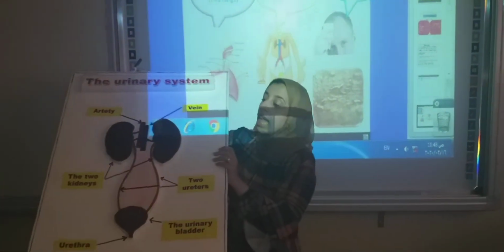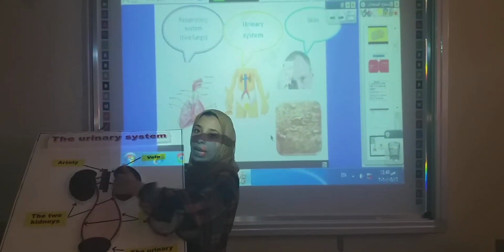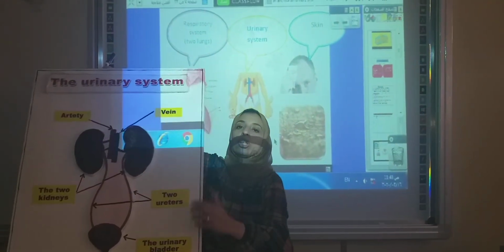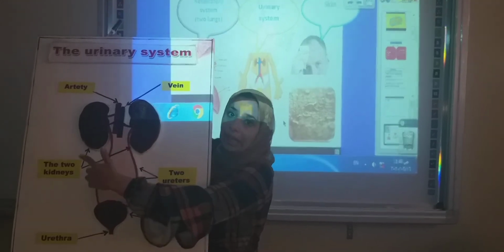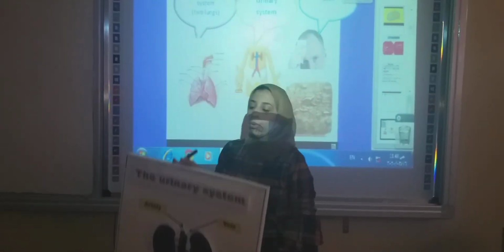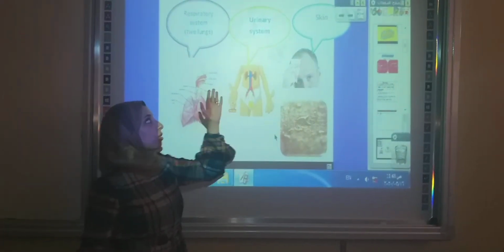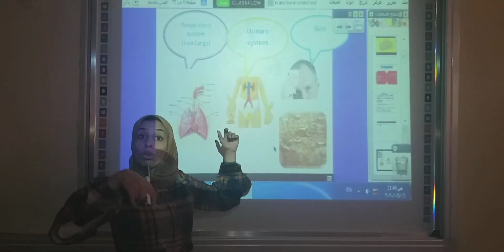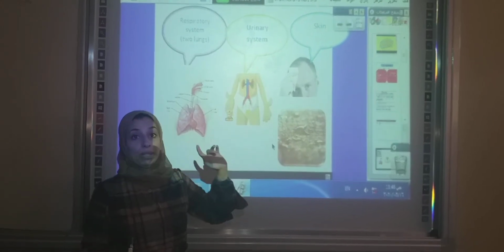Can you see? The main organs in the urinary system are the two kidneys. Repeat after me. Two kidneys. The two kidneys, or the urinary system, are responsible for getting rid of excess salt and water and also nitrogenous wastes outside the body.